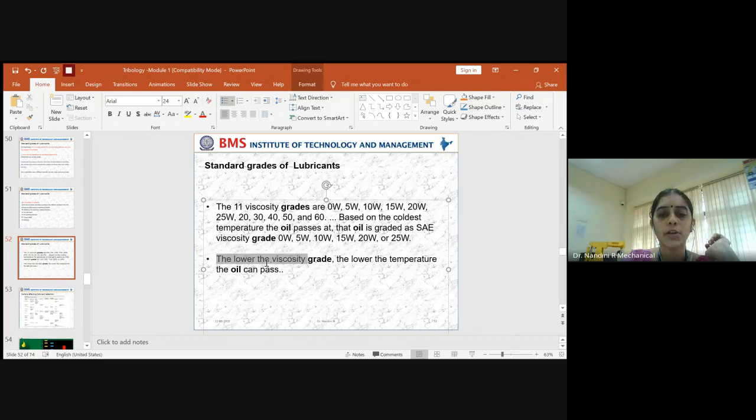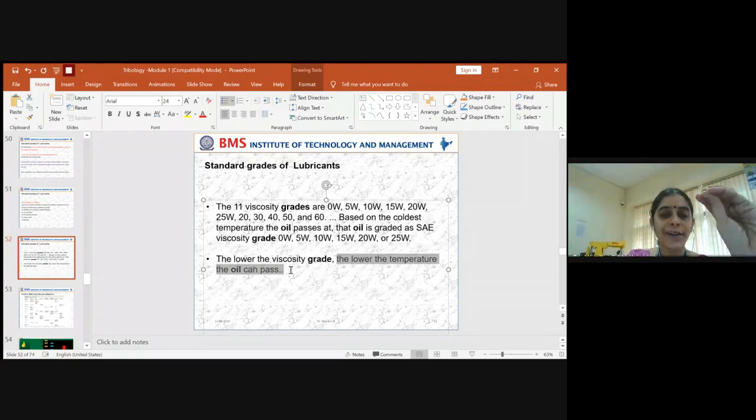The lower the viscosity grade, the lower the temperature of the oil at which it can work. So you cannot use this low temperature grade lubricant at a place where you need to run the component at high temperature. It won't fit in. It cannot maintain the required lubricant thickness layer for the smooth movement of the components at high temperature.